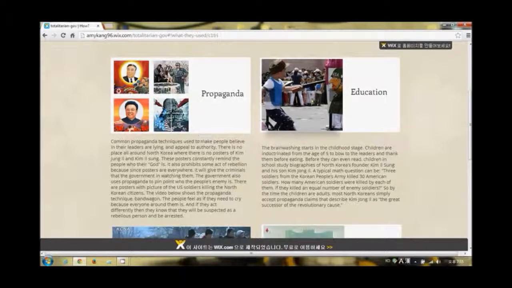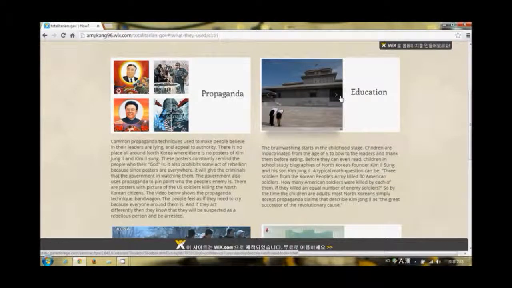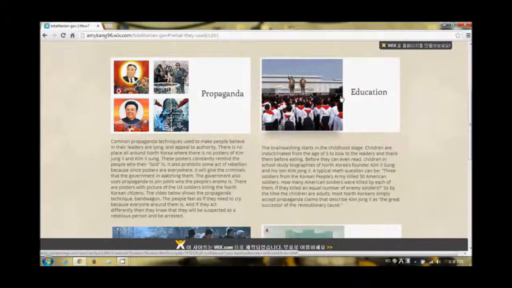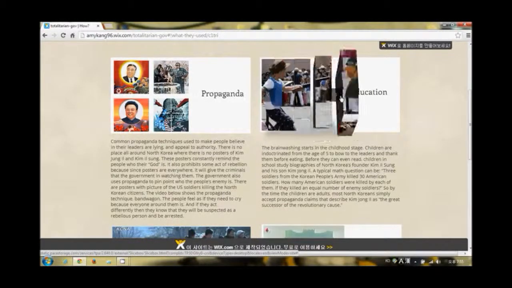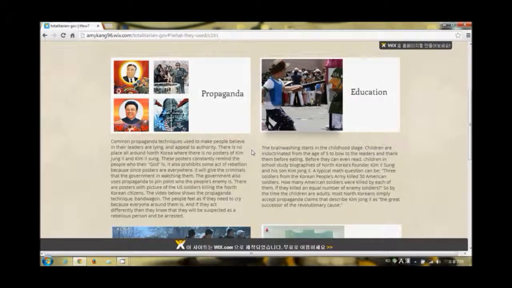Education is probably the most successful method of gaining absolute power. In North Korea, indoctrination starts from when a child is 5. They learn to respect and love their leaders. So when they become adults, they naturally accept the propaganda claims that declare the Kims as their gods.